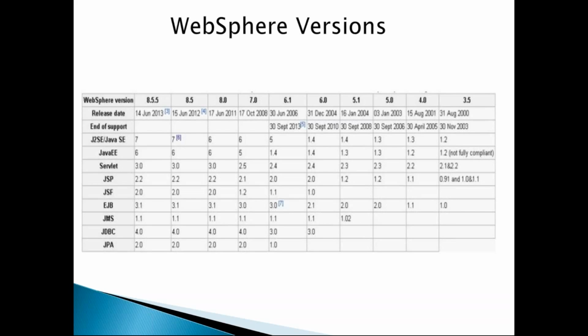Okay, so we can't call 8.5 as 9, right? No, we can't, because 9.0 has some features. 8.5.5 is the most standardized, and there is very little difference between 8.5.5 and 9.0. The only thing is that 9.0 is cloud ready, so they have added some features so it can be installed on the cloud. Other than that, they didn't add any features. So 8.5.5 is from June 2013, and 9 is from 2016.